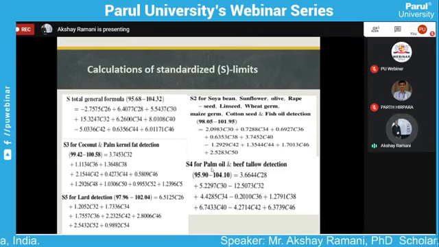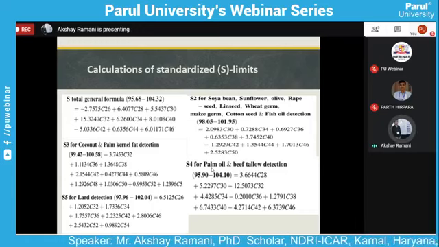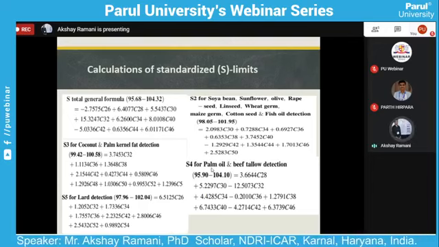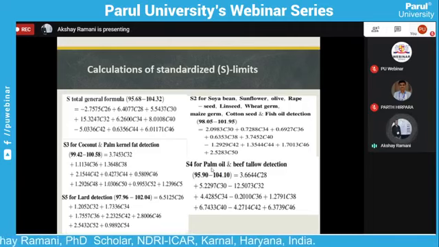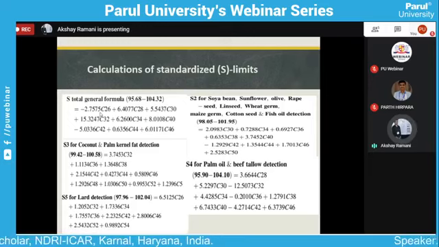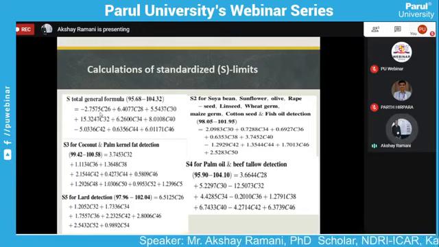After all these calculations, the main equation is the total general formula. If the sample in equation 2, equation 3, equation 4, and equation 5 passes in the borderline, when we put the sample in the total general formula, the given range is 95.68 to 104.32. In between, this result gives a pure ghee sample, and otherwise it gives a sample adulterated with ghee. It concludes.